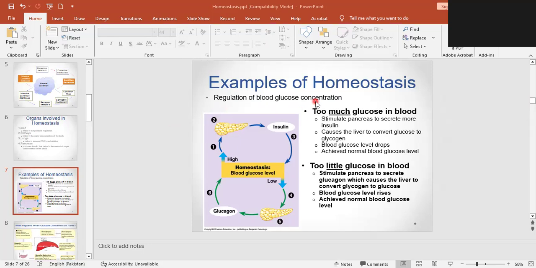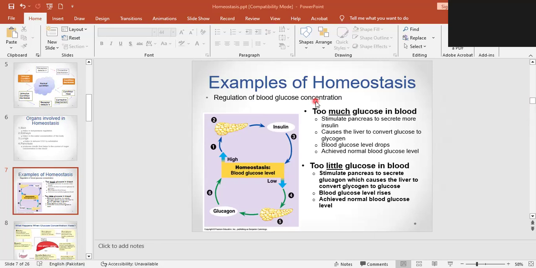Number one thing you need to remember when we are discussing blood glucose: the pancreas is the organ that releases two hormones, insulin, which converts glucose into glycogen, and glucagon, which converts the glycogen back to the glucose, right? And this conversion occurs in the liver.